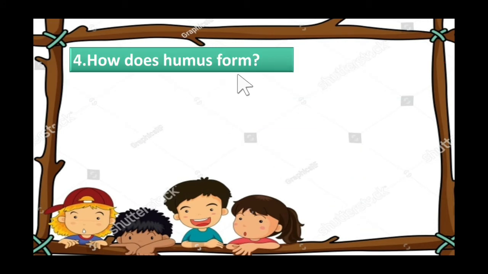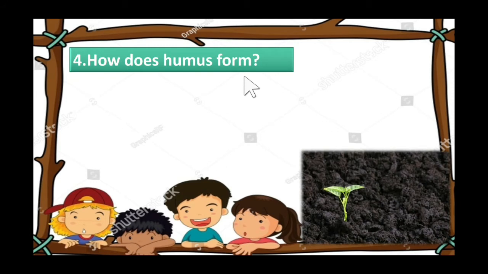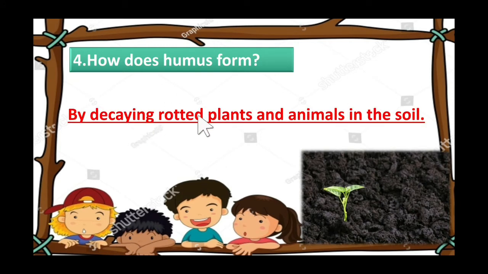How does humus form? We know it, right? Yes, humus is actually a decayed mixture of rotted plants, dead leaves, food waste, right? Yes. So we can write by decaying rotted plants and animals in the soil, it will form humus. If a soil is having humus, that soil will be fertile, which grows many plants, right? So how does humus form? By decaying rotted plants and animals in the soil. Okay? Yes. Now the next one.